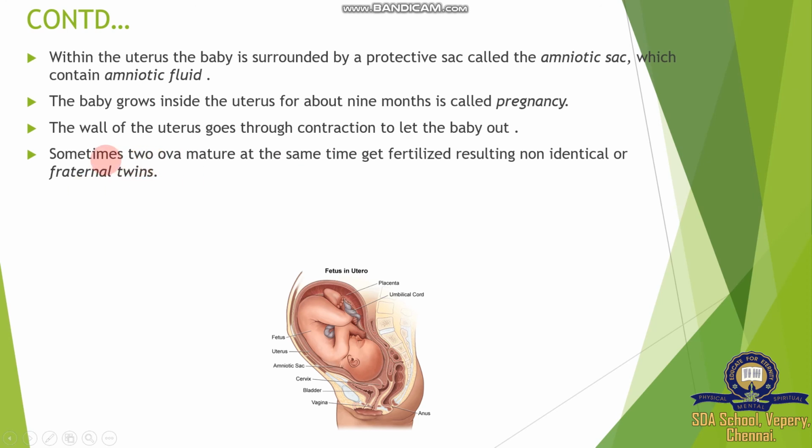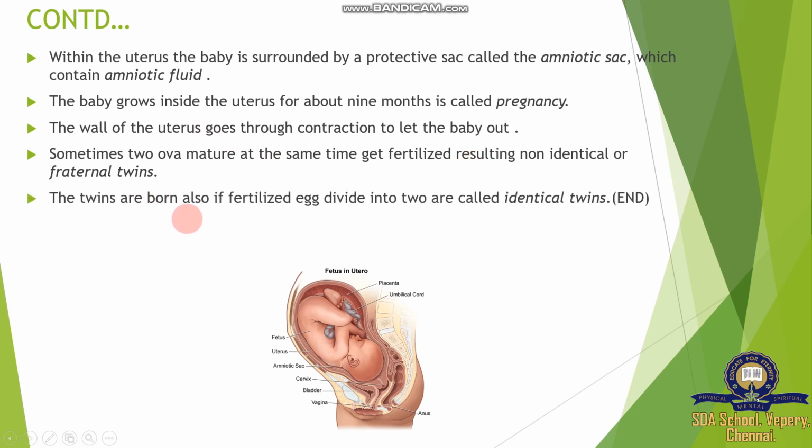How does it happen? Every month one ovum is released, but very rarely two ova mature at the same time, get fertilized, and result in non-identical or fraternal twins. Twins are also born if a fertilized egg divides. Sometimes a single fertilized egg completely divides to form two eggs. These two divided eggs form identical twins.